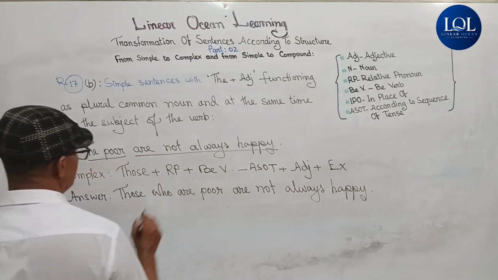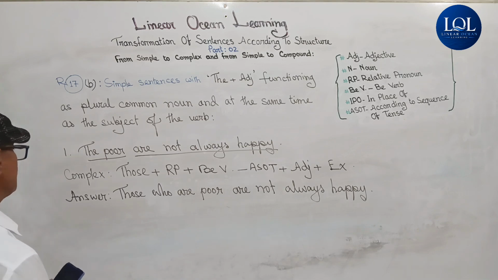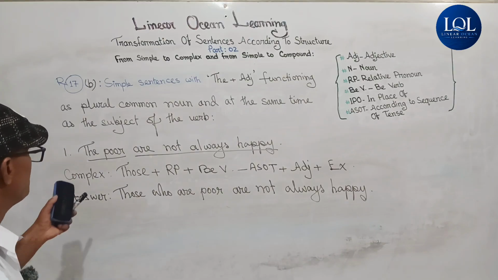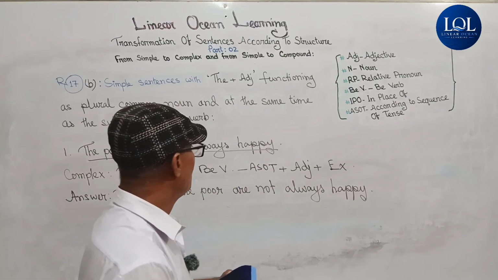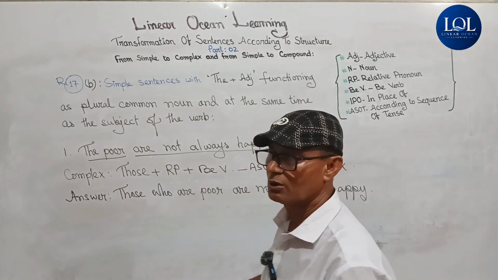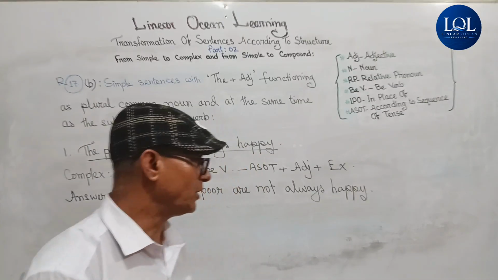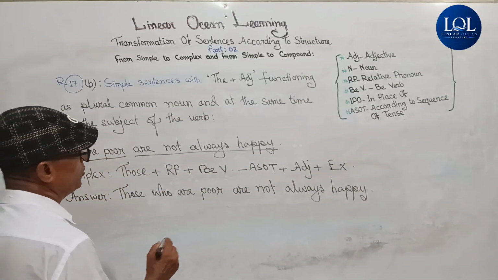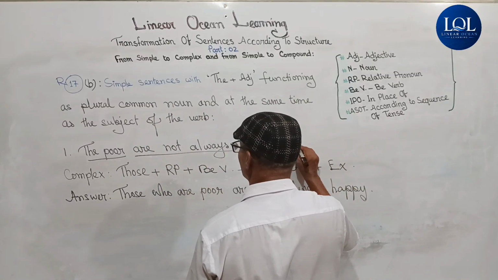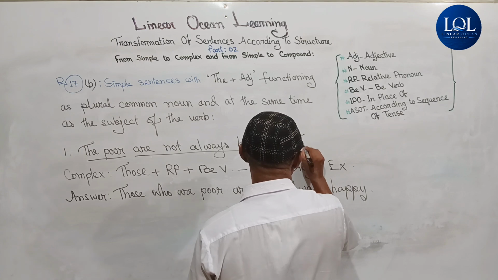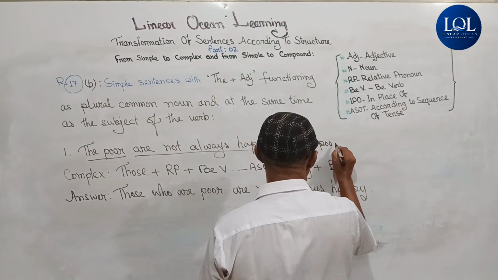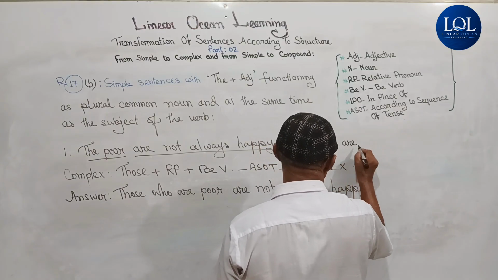The poor are not always happy, and its complex sentence is those who are poor are not always happy. Viewers, the poor are not always happy. This is in negative mood according to sentences according to meaning, and its affirmative will be the poor are sometimes unhappy.